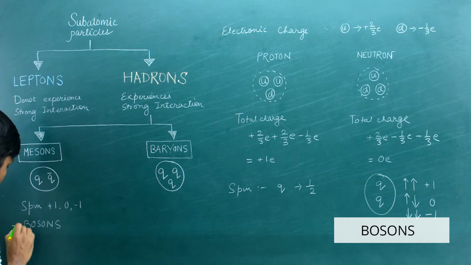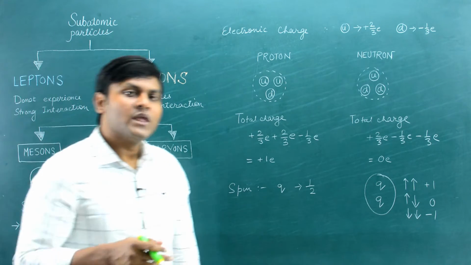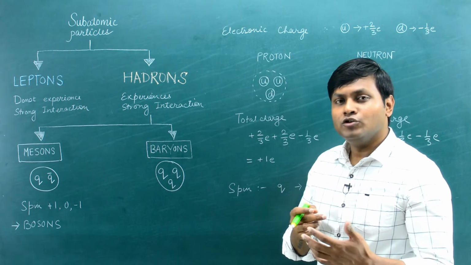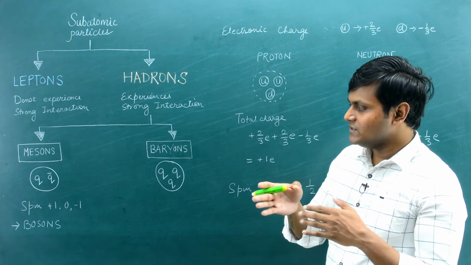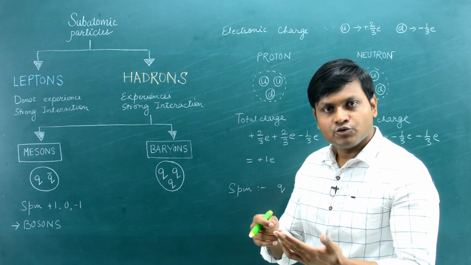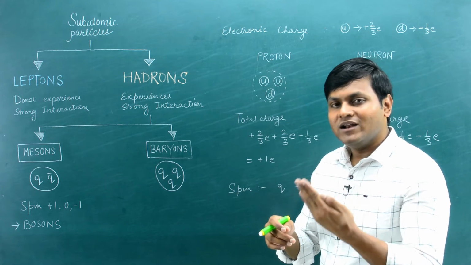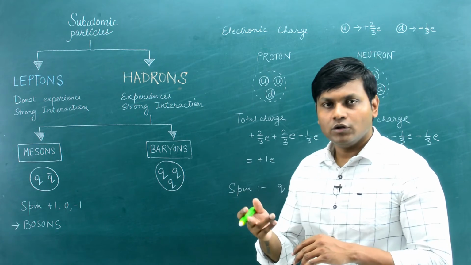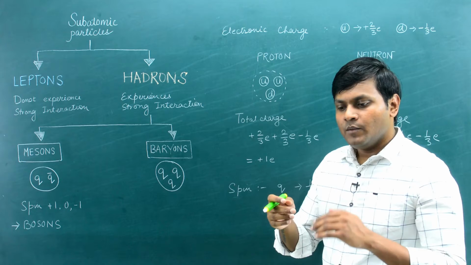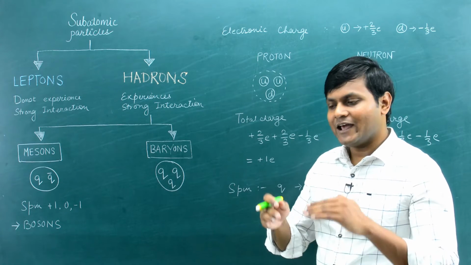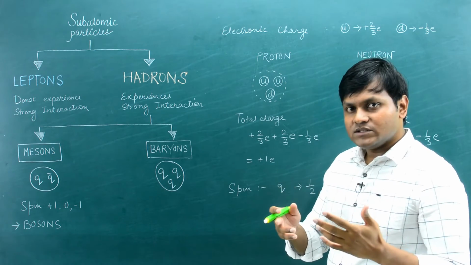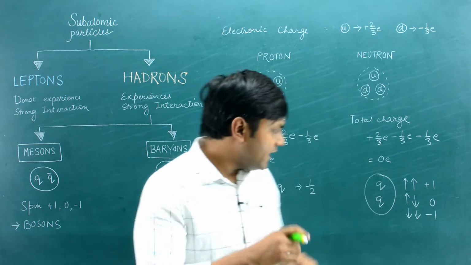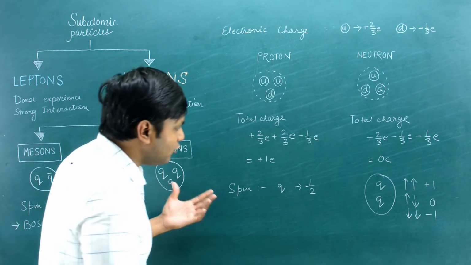So the meson particles turn out to be bosons. Bosons means they follow the Bose-Einstein statistics, and they do not follow the Pauli's exclusion principle. The Pauli's exclusion principle says that for particles which follow it, no more than one same kind of particle can occupy the same quantum state. But bosons do not follow the Pauli's exclusion principle. That means more than one similar particle can occupy the same quantum state. So mesons are those hadron particles which turn out to be bosons.